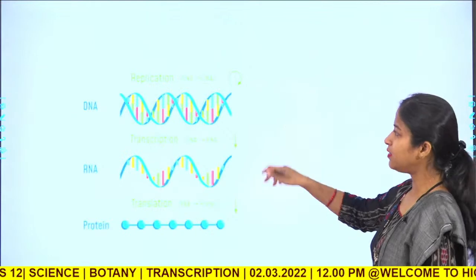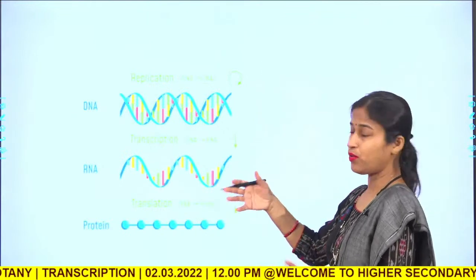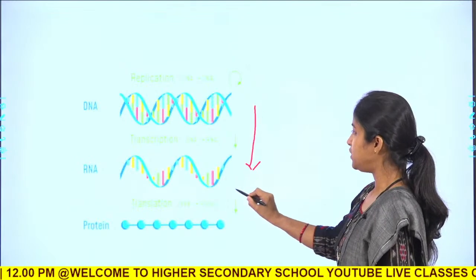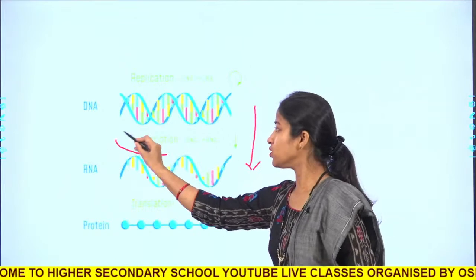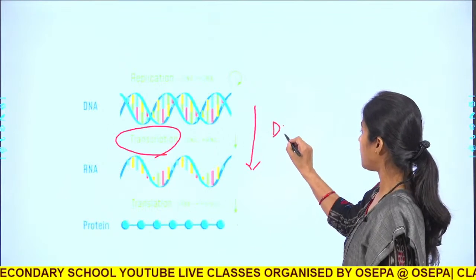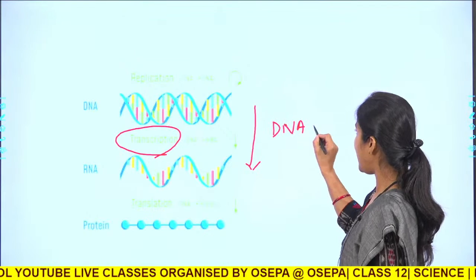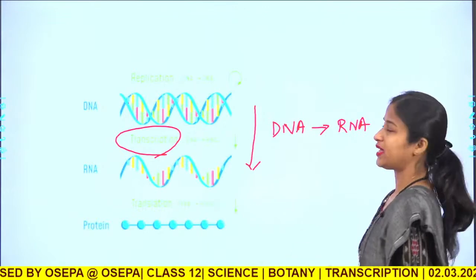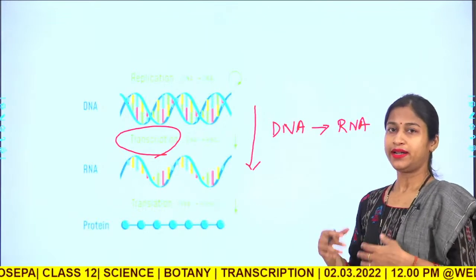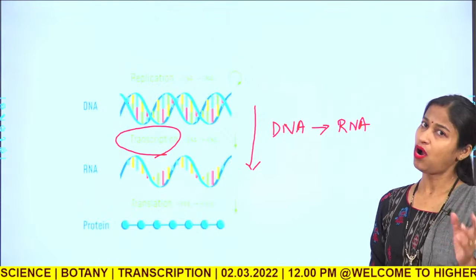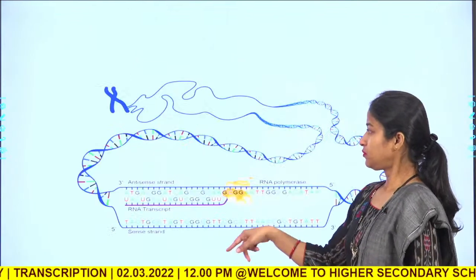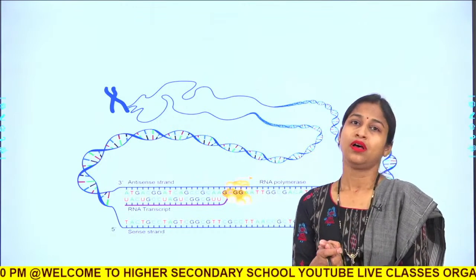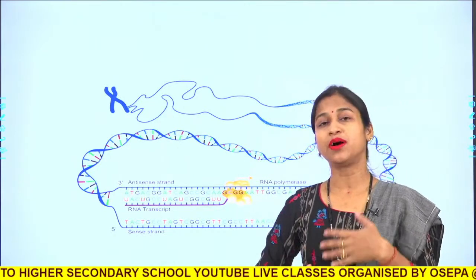This is again a picture where you can see the DNA molecule being formed into an RNA molecule in the process of transcription. So, the process of transcription says that a segment of DNA is copied into a segment of RNA molecules. It can be mRNA, tRNA or rRNA.